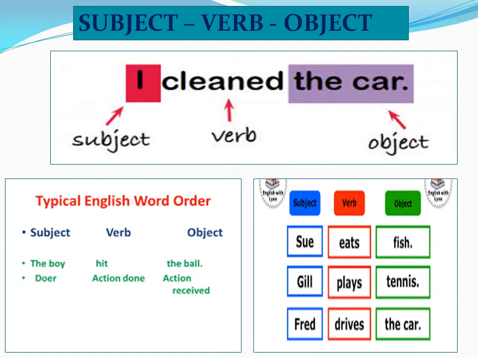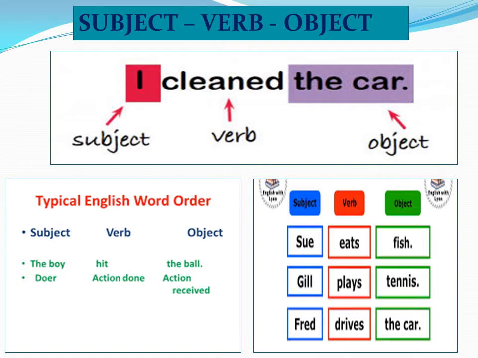That's called verb. The car. So what did I clean? The car. What was cleaned? The car. So the car is object. So the one who is doing the action, that is I, that is called subject. And the one who is receiving the action, that is the car, that is called object.